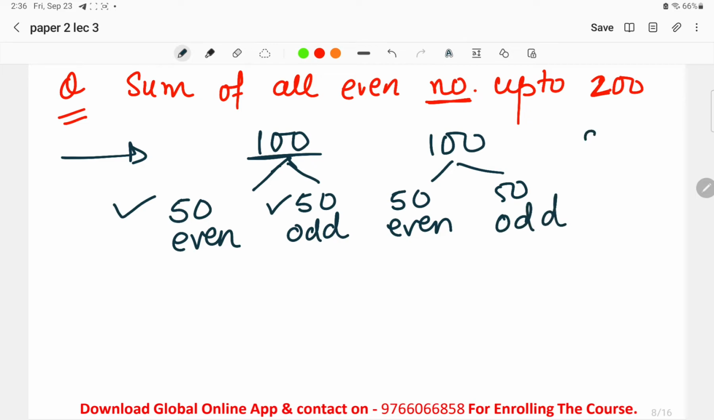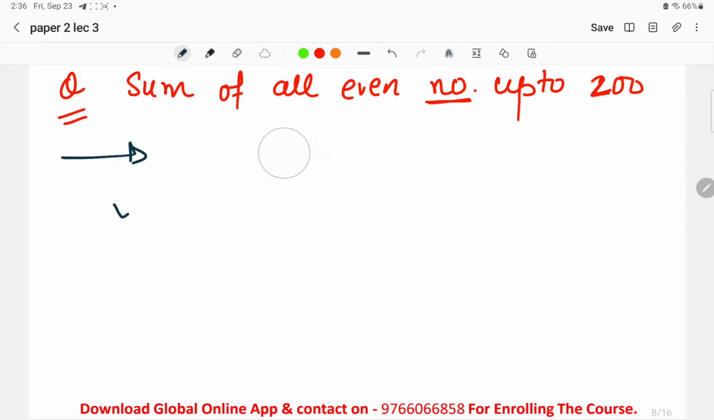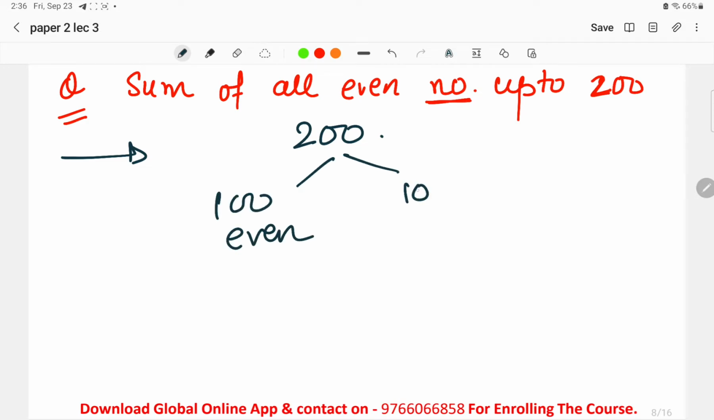It means that in 200, that is from 0 to 200, how many odd and how many even numbers are there? Sorry, I'll cancel it out. So up to 200, we'll find 100 even numbers and 100 odd numbers. How did we get this? I guess you have understood that in 200 there are 100 even and 100 odd numbers. Now the question asked here is the sum of all the even numbers up to 200.